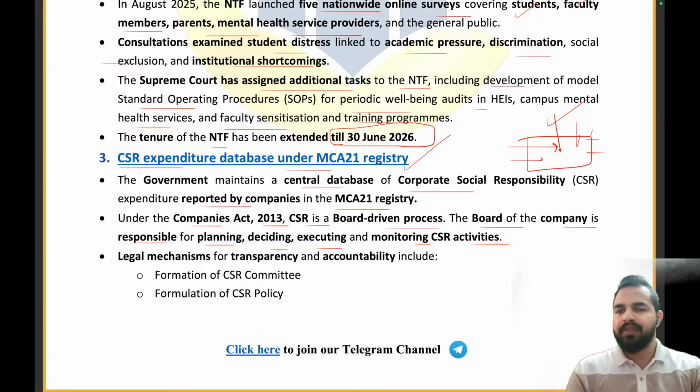ये जो बिल्स थे इस फंक्शन के किसने पास किए, इस फंक्शन के अंदर क्या क्या एक्टिविटीज हुई, इन एक्टिविटीज का आउटपुट और आउटकम क्या था, what was the real result, what was the impact of taking this particular function, right? So all these things we have to ensure that we are noting down. So that is why government maintain a central database कि जिस कंपनी ने जितना भी अमाउंट एलोकेट किया, you know for this particular annual function, which now you can replace with the corporate social responsibility activities, right?